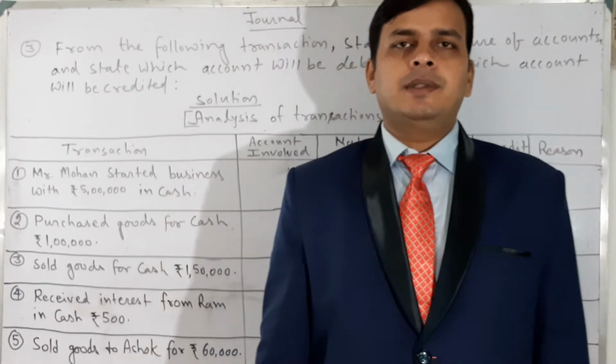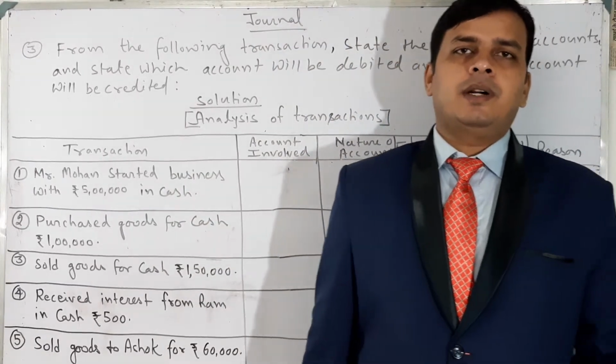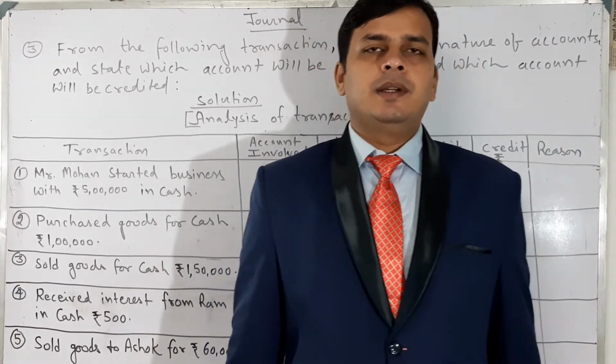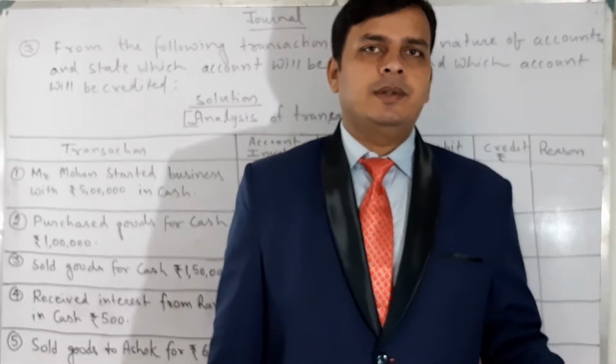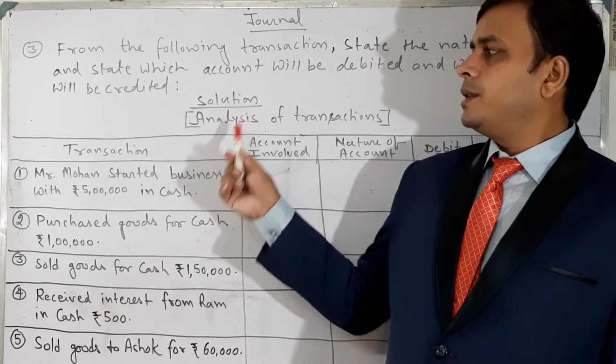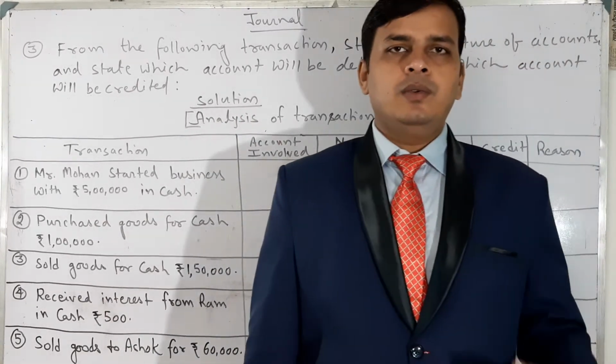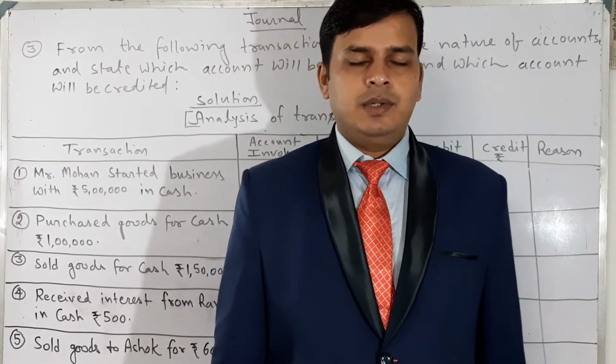In the last video I discussed the golden rules, which account is debited and which is credited, and what personal, real and nominal accounts are. Each and everything I discussed in my previous video. In this video you will understand what journal entries are and how to pass journal entries. Today I will teach you.